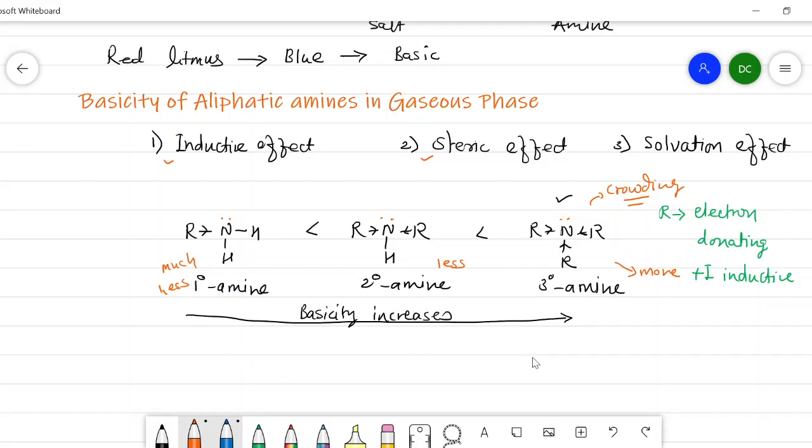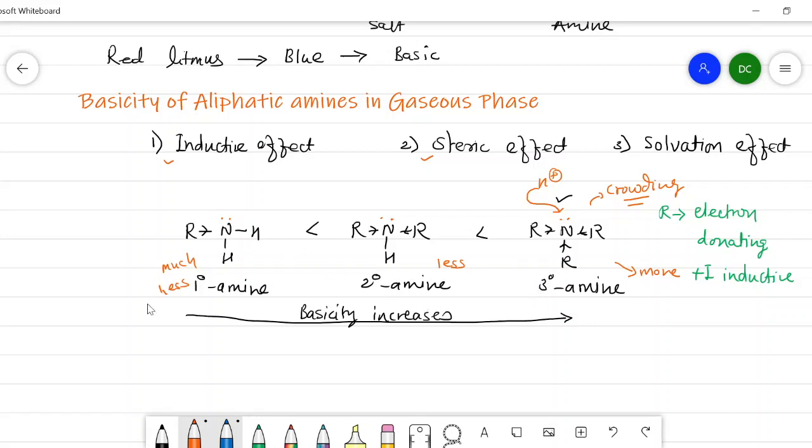As steric hindrance increases, the proton coming from another substance to this nitrogen is hindered by the steric effect, or the crowding of groups around the nitrogen. Therefore, the basicity of this nitrogen slightly decreases, and that's why, according to the steric effect, the primary amine is more basic as compared to the secondary amine and tertiary amine.